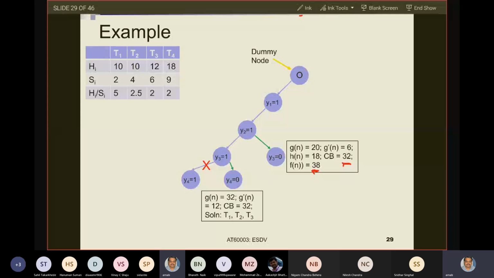Now let us say after you have come to this place, who is your next element in the stack? Y2 equals to 0, right? Because with y2 equals to 1, everything has been explored. Y3 equals to 1, y3 equals to 0, y4 equals to 1, y4 equals to 0, each of them has been explored. So now, who is the next one in the stack? Y2 equals to 0, right? And even your current base solution now is 38 and your FN is 38.